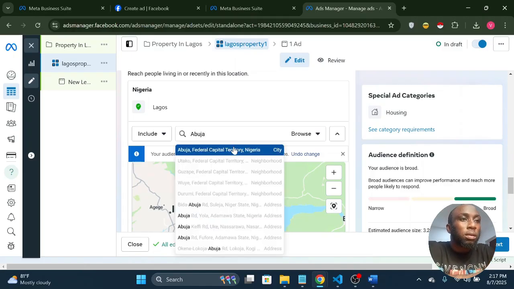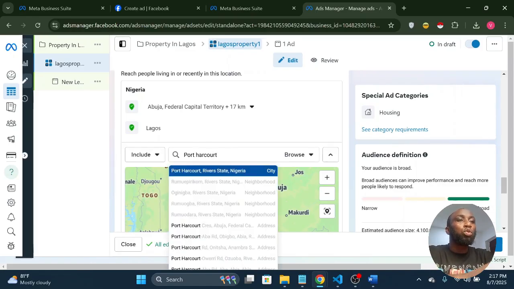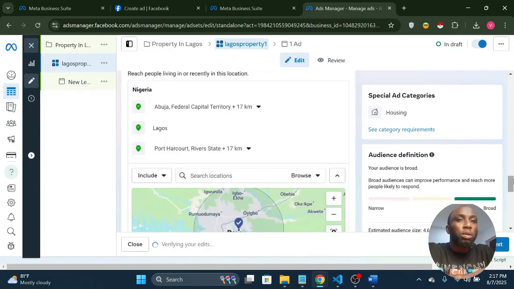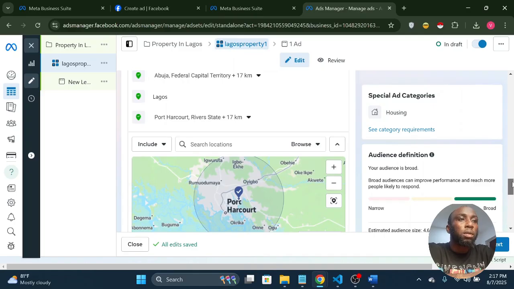Okay, I may say people in Abuja may be interested in land in Lagos. Let's add Abuja since it's a major city. Okay, maybe people in Port Harcourt. So you decide the locations where you believe your ideal clients are located, and they may be interested in that property. So we have picked, I'll just go with this for now, right?